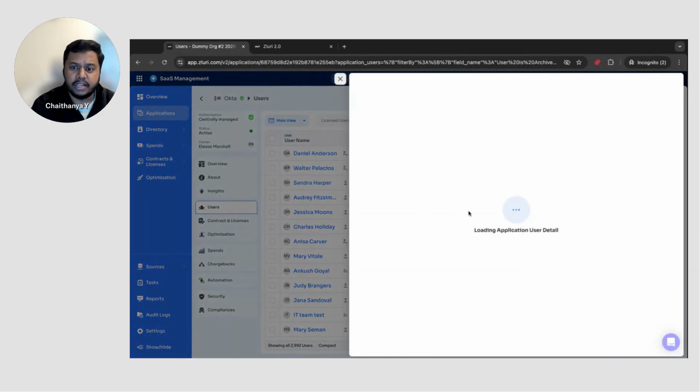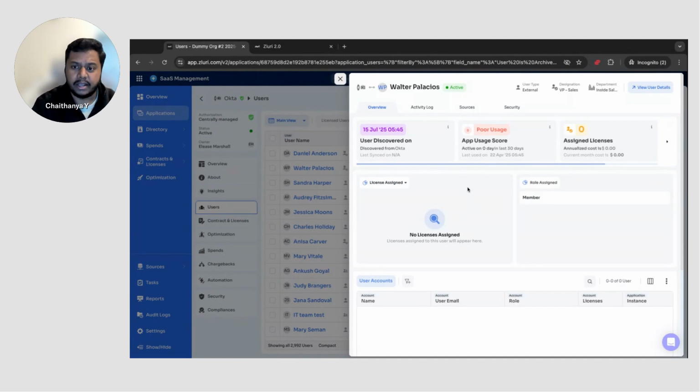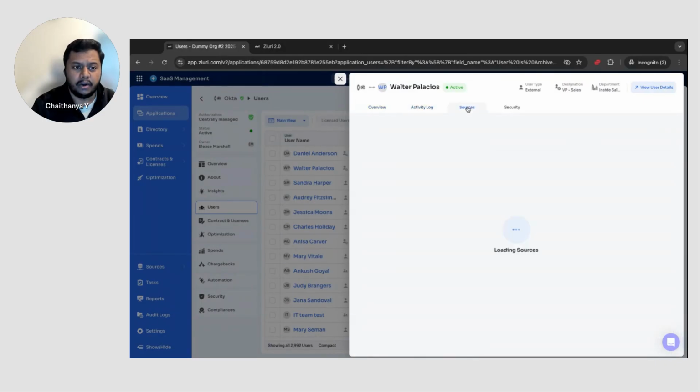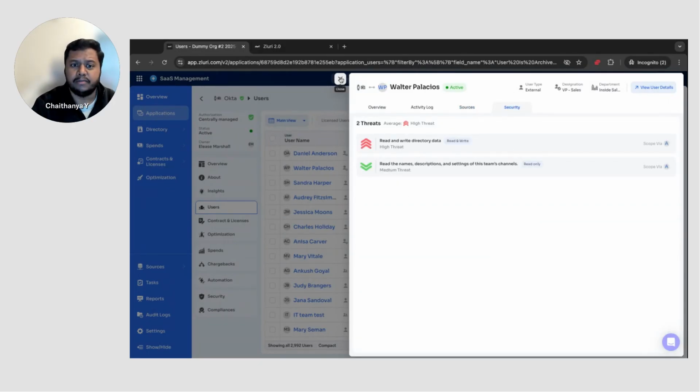Along with this, if you want to see information about a specific user, there are action cards, or detail cards, that open up for every single important point you want to see. For Okta and this particular user, how many licenses have been assigned? What roles have been assigned? How many accounts does this person have? It follows the same order, with the important highlight information first and then the details flowing up. Similarly, what's the activity log? What are the sources of this information? Where are we getting this data from? If there are any security scenarios we've identified, all this information comes up here.